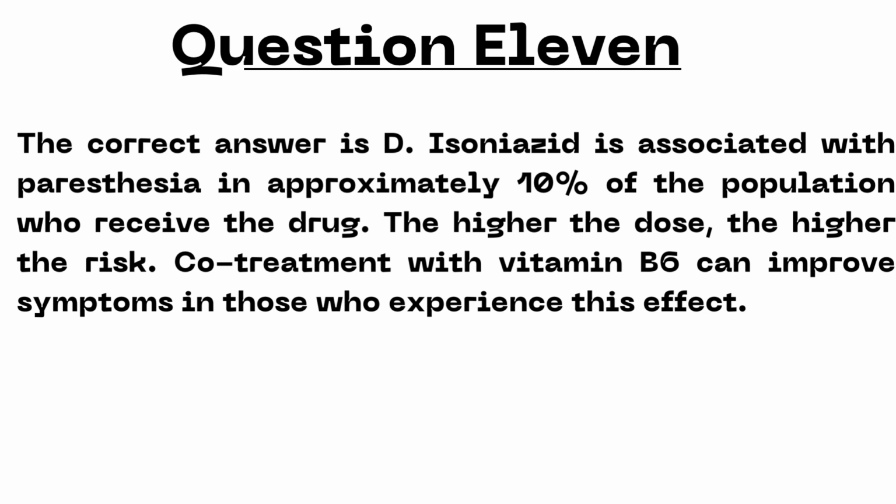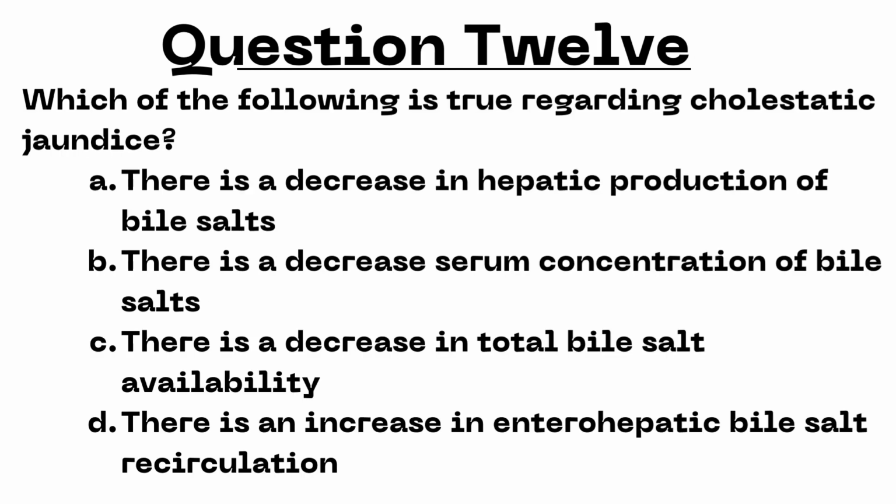Next question. Which of the following is true regarding cholestatic jaundice? A. There is a decrease in hepatic production of bile salts. B. There is a decreased serum concentration of bile salts. C. There is a decrease in total bile salt availability. D. There is an increase in intrahepatic bile salt recirculation. I'll give you a second to review.